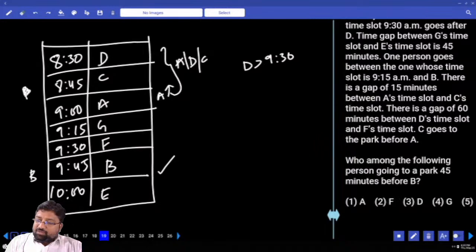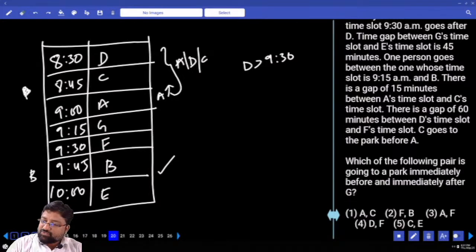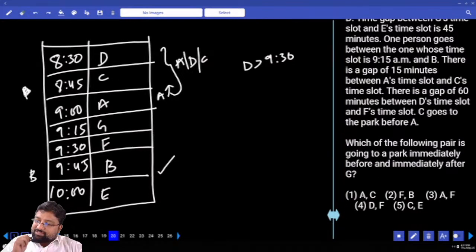Next, who among the following persons is going to the park 45 minutes before B? Who is 45 minutes before B? A. Which of the following pair is going to the park immediately before and immediately after G? A and F. Option number 3.